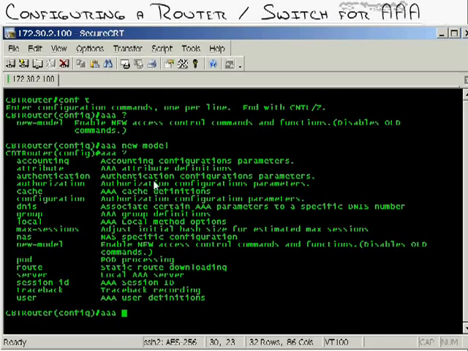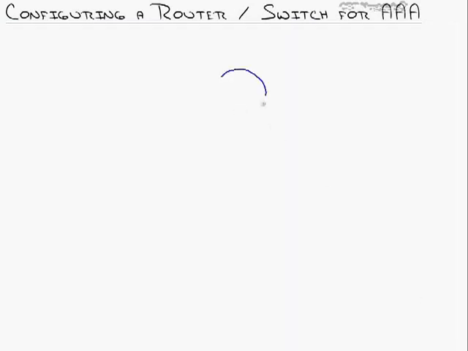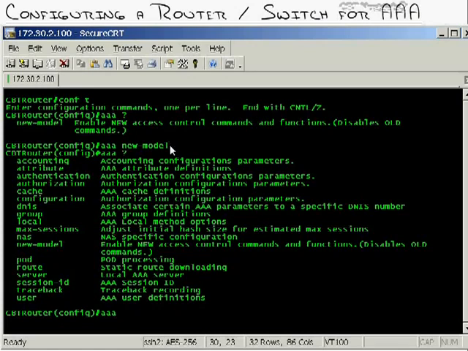You are now going to be locked out of your router because all of the ports are going to be configured to use local authentication by default, which means check the local database on the router and see if there are any usernames configured in it. And if you haven't configured any usernames and passwords, you're doomed. You can't get in the router. You have to actually do password recovery and break into the router because you'll be locked out. So definitely don't just type in AAA new model and then go, I can't remember after that, and walk away, because you will lock yourself out.